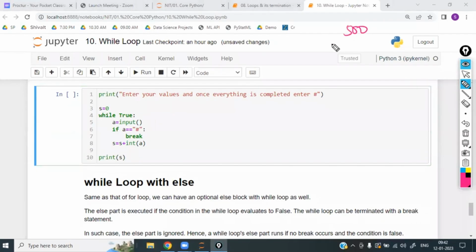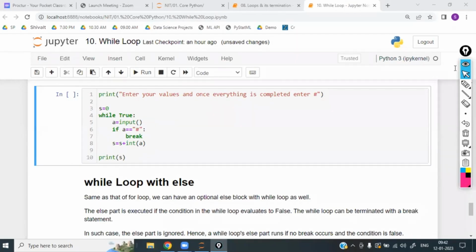500 means maybe he wants to add 500 also. Who knows, he wants to add 500 as one of the numbers. Then you can't take 500 as the stop value, right? So only a special character can be selected in this case, either the dollar symbol, the star symbol, or something. Why did I select hash in my case? Because in the real-time application of customer care, I have seen it with hash. That example I have kept here.